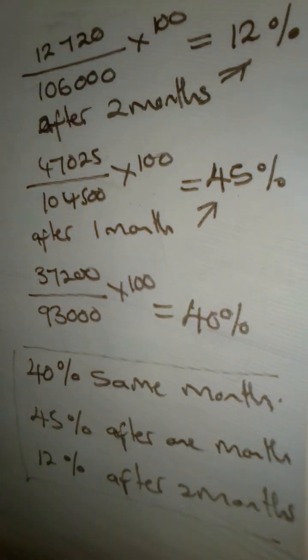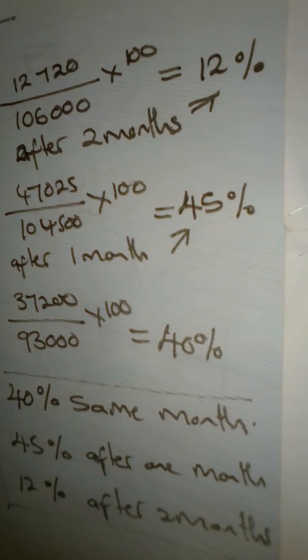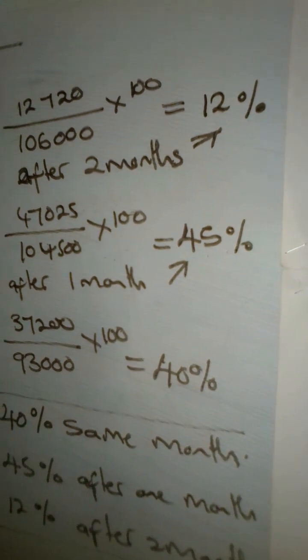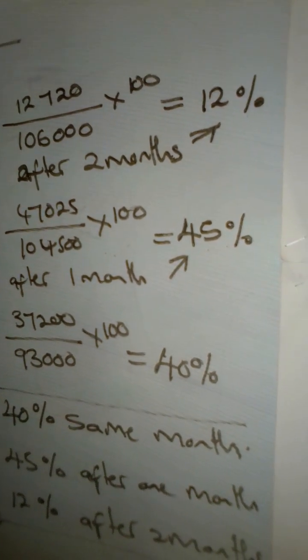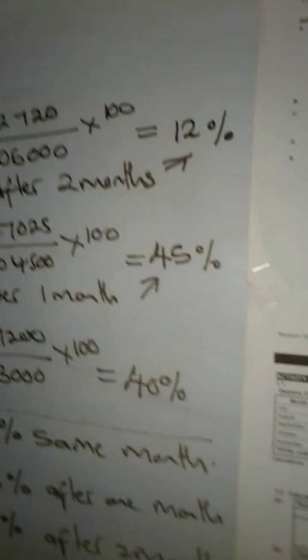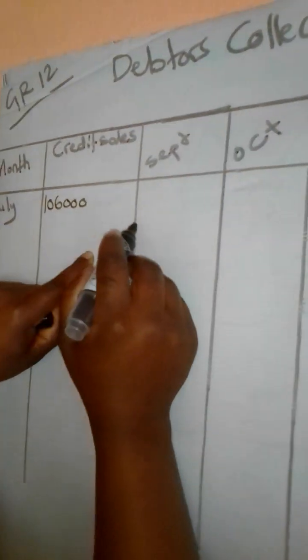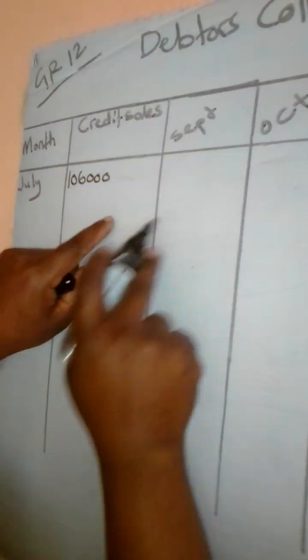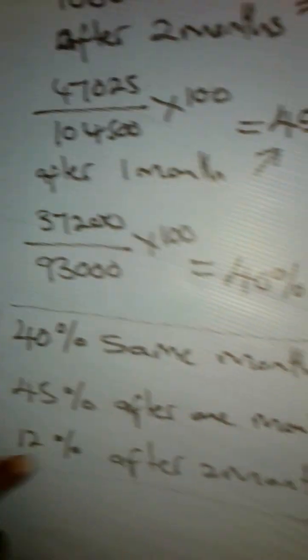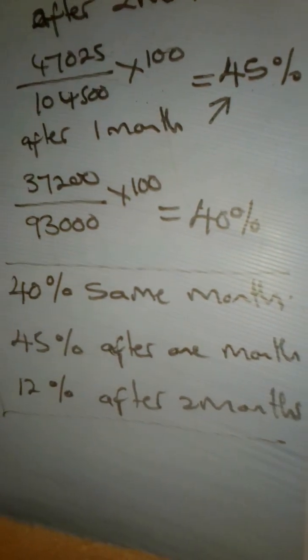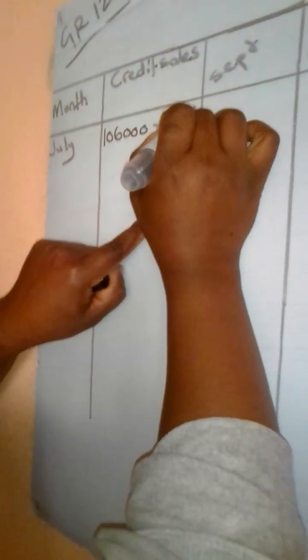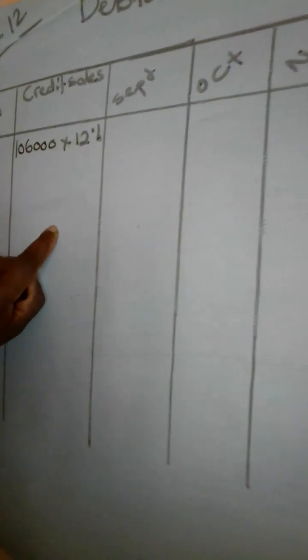Remember, we cannot do a debtors collection schedule without the credit terms. Now that we have our credit terms, we can safely do all the other calculations properly. From the month of July, we had 106,000, and July to September is July, August, September, so it's 2 months. After 2 months, we said it's 12%. So we say times 12%, which gave us the amount that is given here, 12,720.